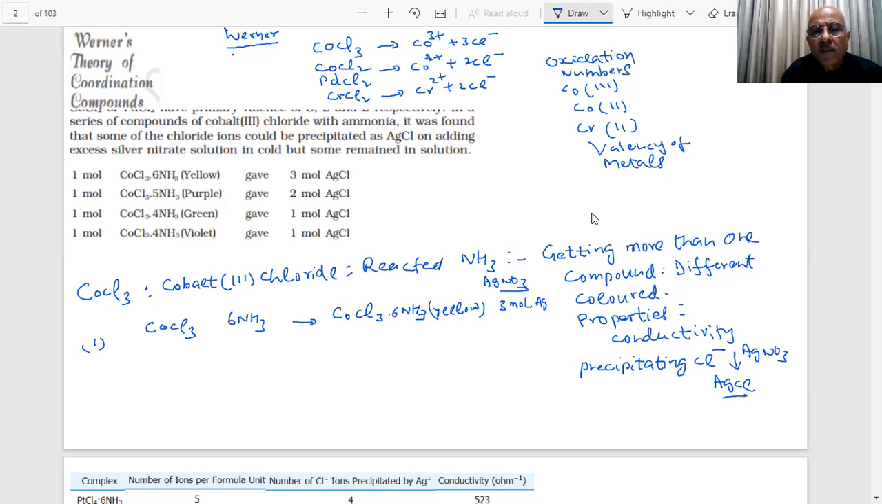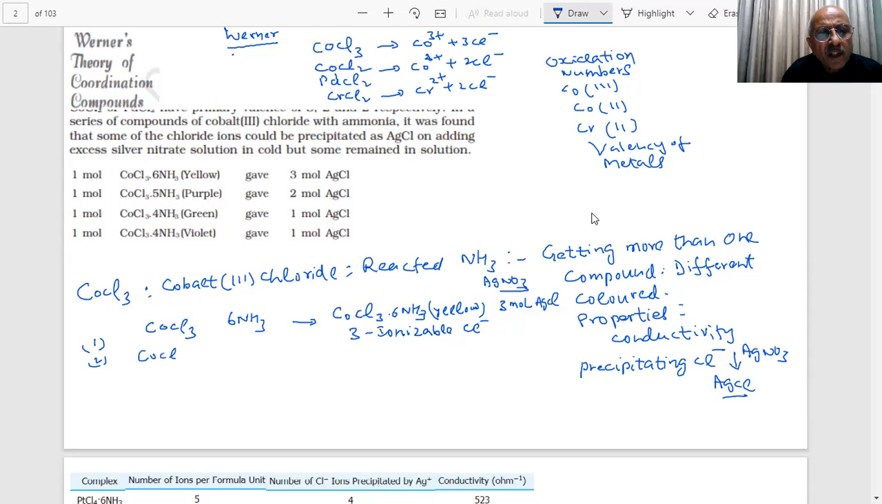They were getting 3 moles of AgCl. This indicates that it contains 3 ionizable Cl minus. Something which is free in the solution will precipitate. If it is forming a bond somewhere, then it is not available.